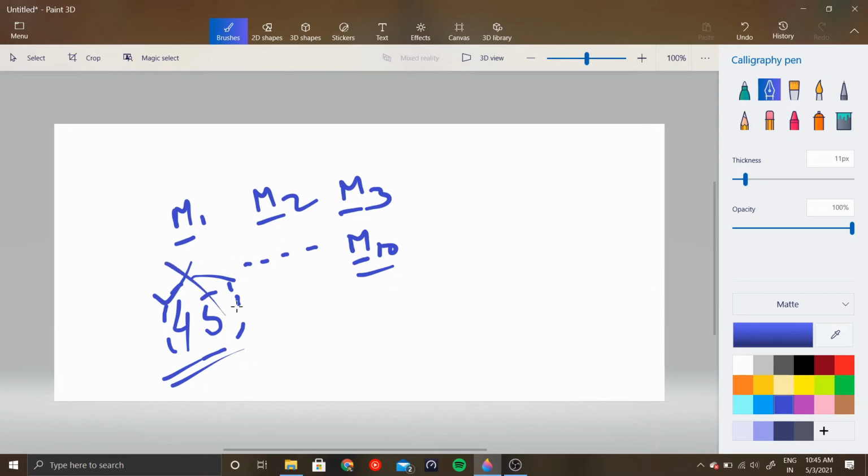No, we don't. We actually calculate the refractive index between each medium and the vacuum. So we need to do only 10 different experiments for 10 media.